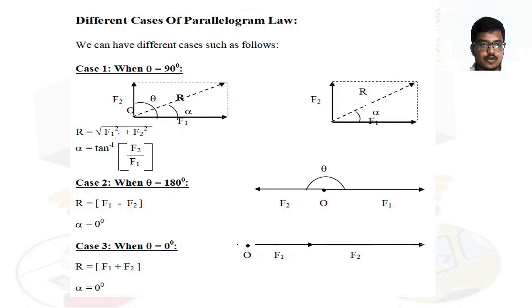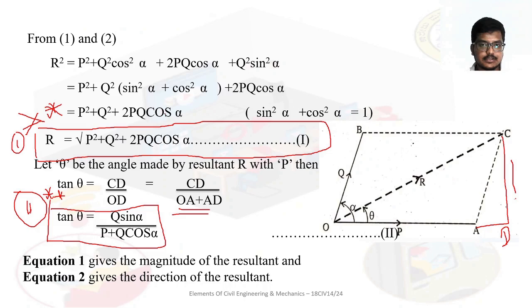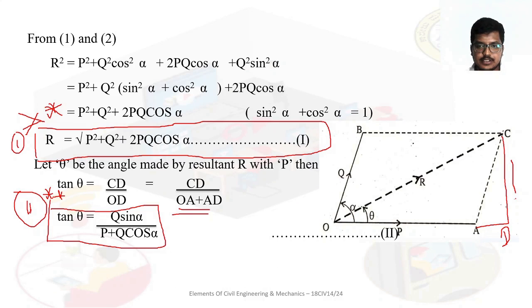R is equal to square root of F1 square plus F2 square. In this picture, alpha is this value, theta is this value. You just note down the formulas. R is equal to square root of P square plus Q square plus 2PQ cos alpha, right?